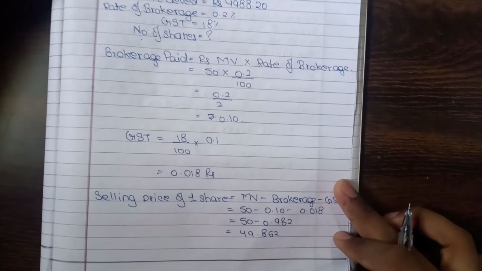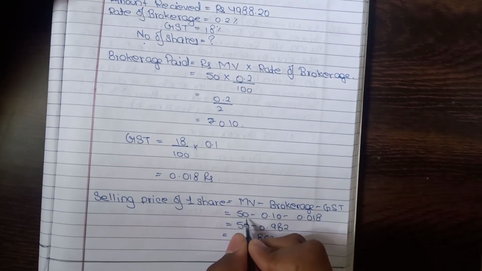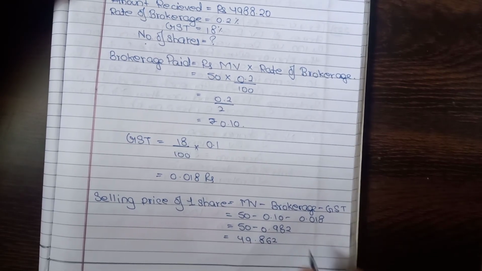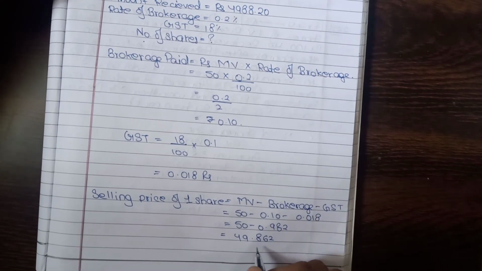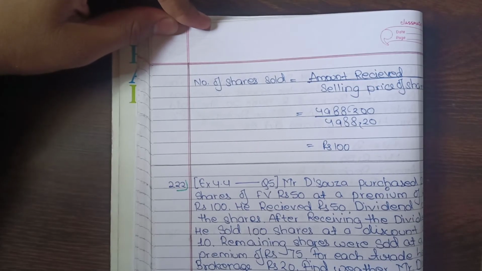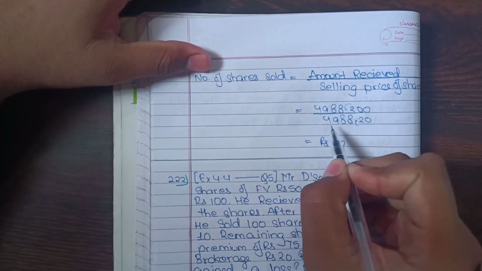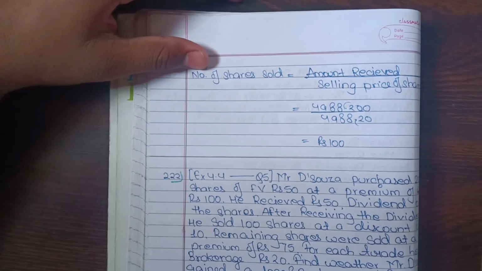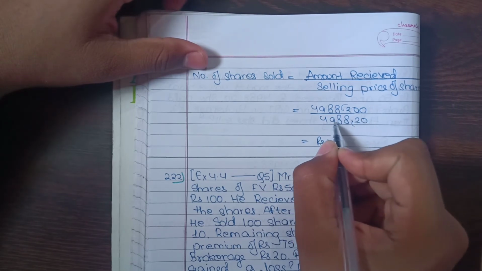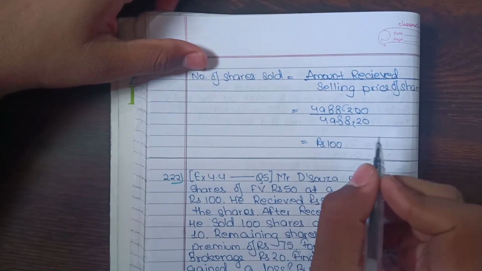Now we'll find the selling price of one share, which will be market value minus brokerage minus GST, which will be 50 minus 0.10 minus 0.018, which will be 50 minus 0.118, which will be 49 rupees 0.882. That means selling price of one share is 49.88. So now number of shares sold will be equal to amount received upon selling price of share, which will be 4988.20 upon 49.88. So we'll remove the decimals and we'll get the answer to be 100.